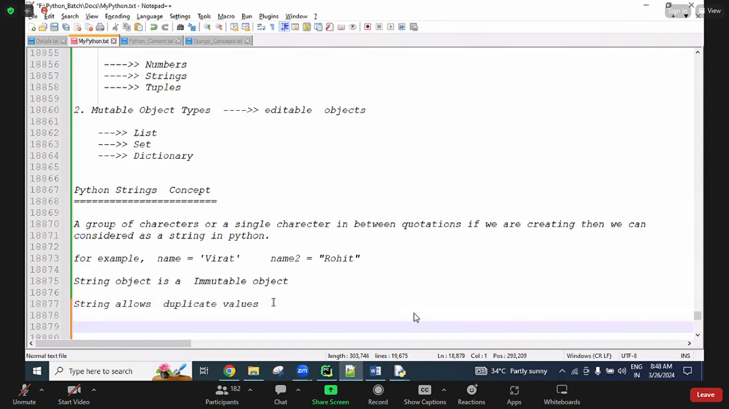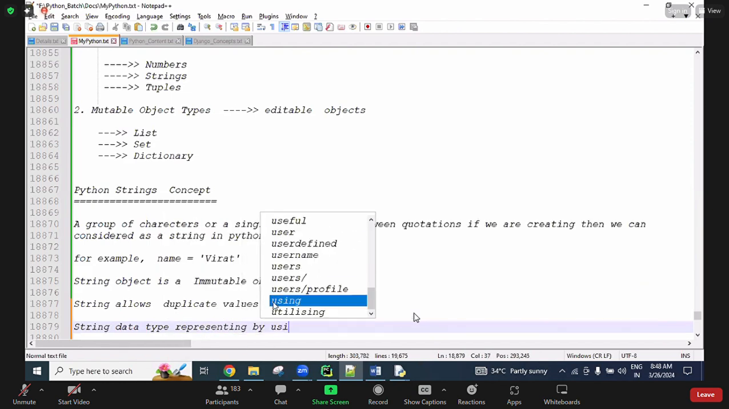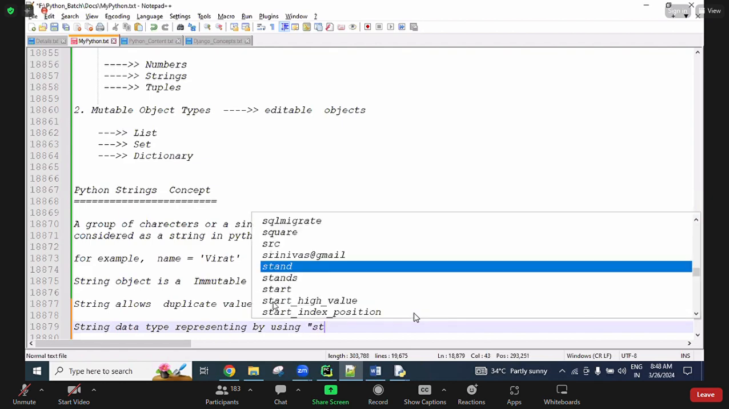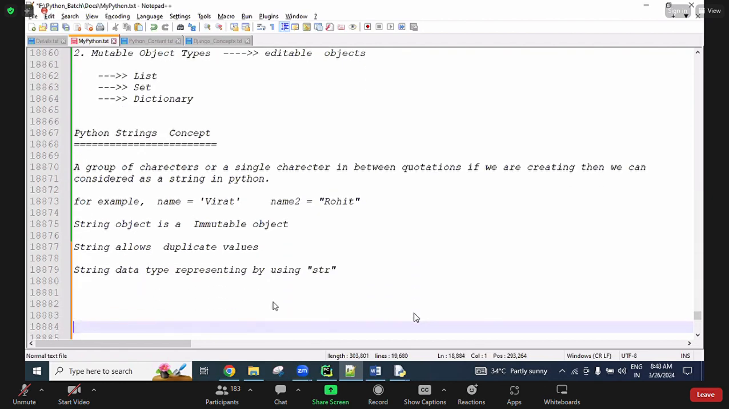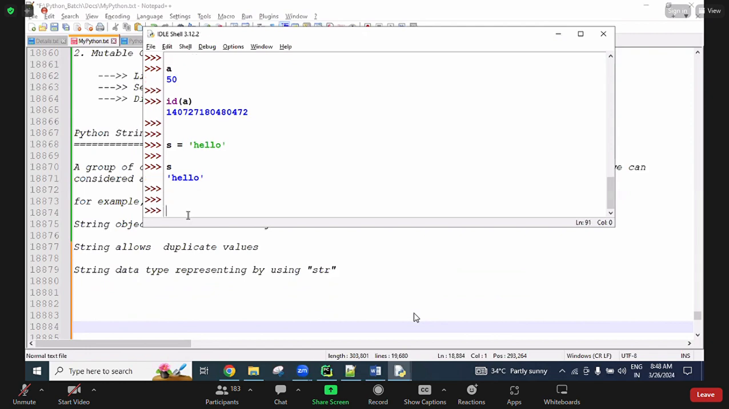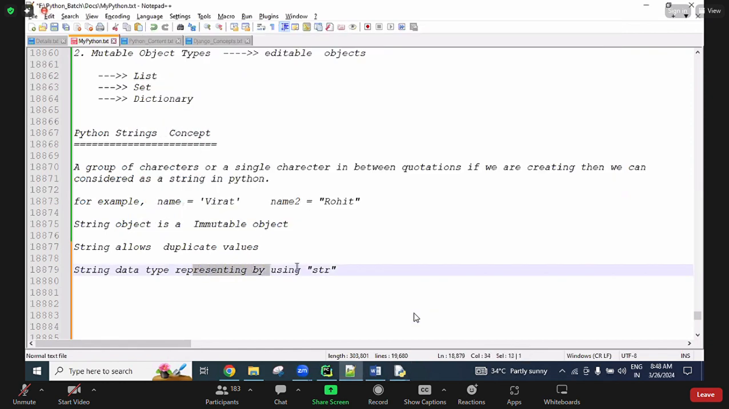Okay, next, the string data type is represented by using str. Now see here, type of s, and then you get str. The string data type is represented by using str.